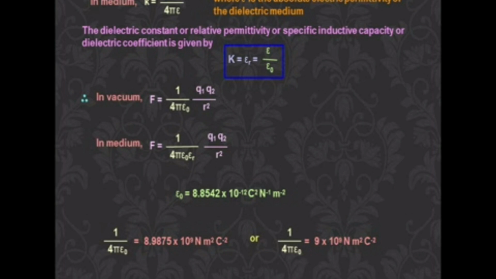The dielectric constant, or relative permittivity, also called specific inductive capacity or dielectric coefficient, k, is obtained by dividing the two equations, K equal to 1 by 4 pi epsilon naught and K equal to 1 by 4 pi epsilon, giving epsilon by epsilon naught.